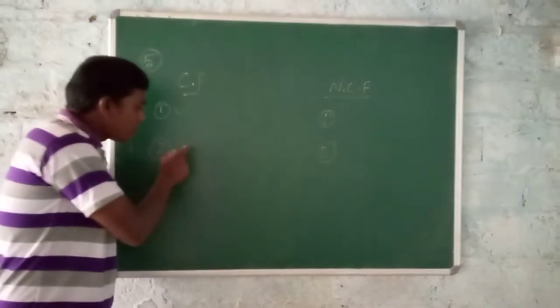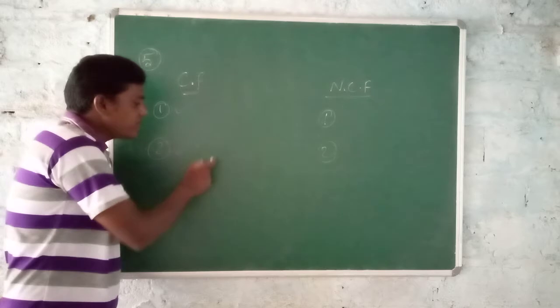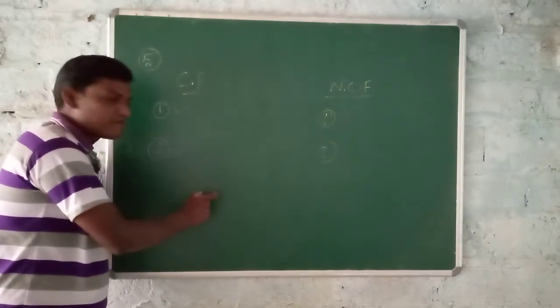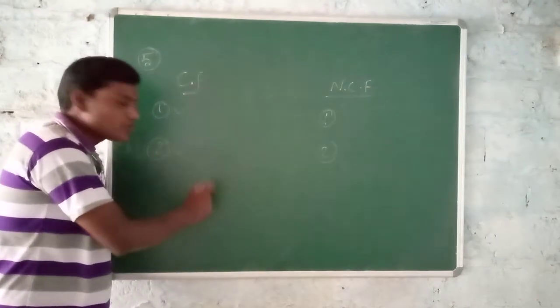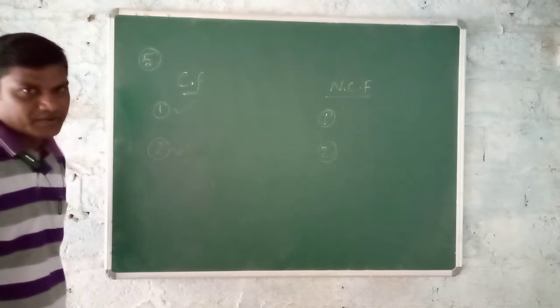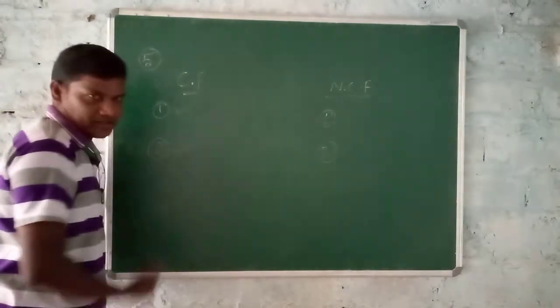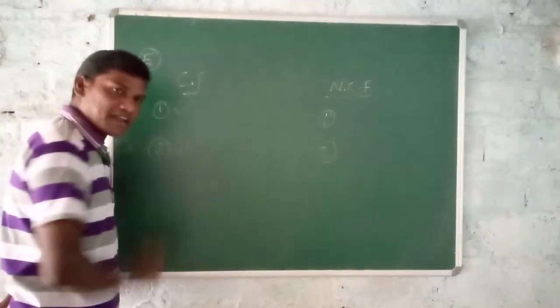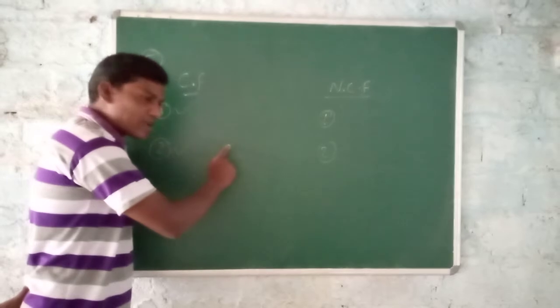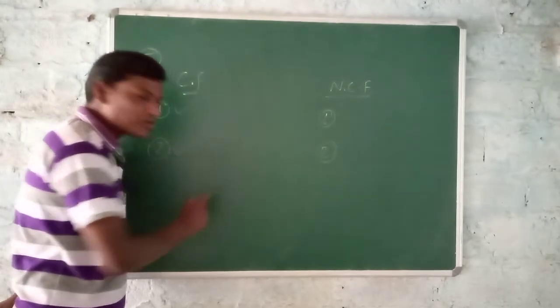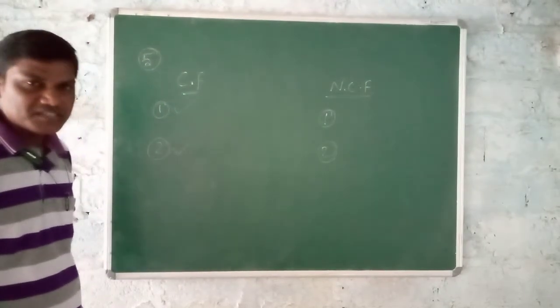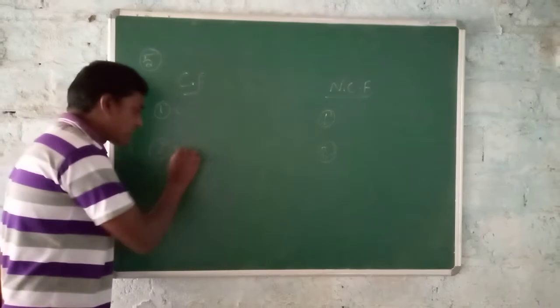The second one is a body freely suspended from a rigid support through an inextensible string. Listen very carefully: a spring is freely suspended with the help of a rigid support through an inextensible string or thread. That is the second one.